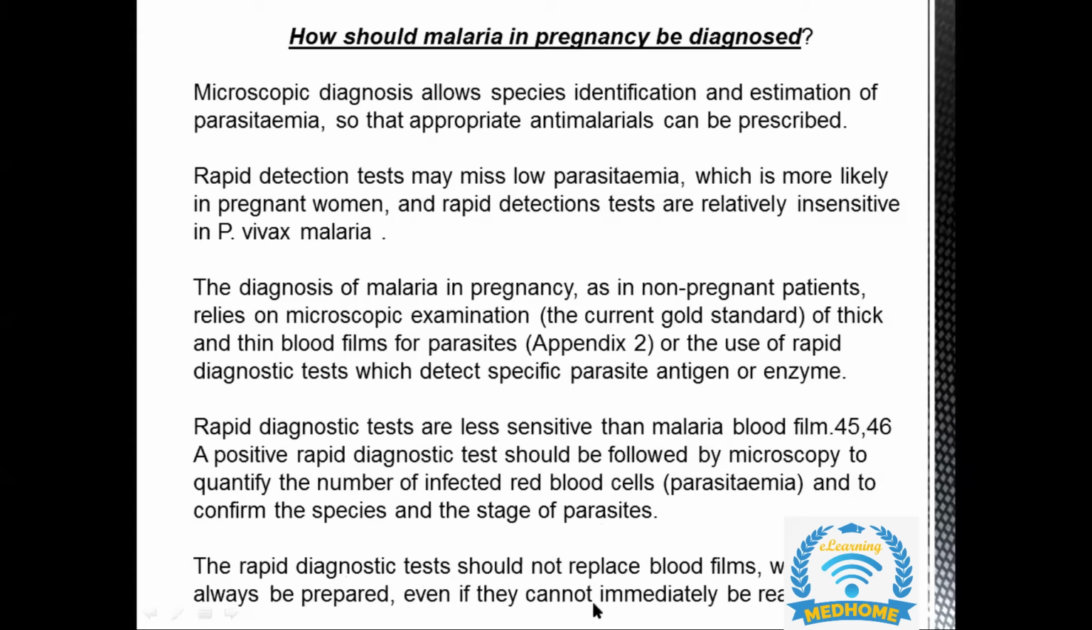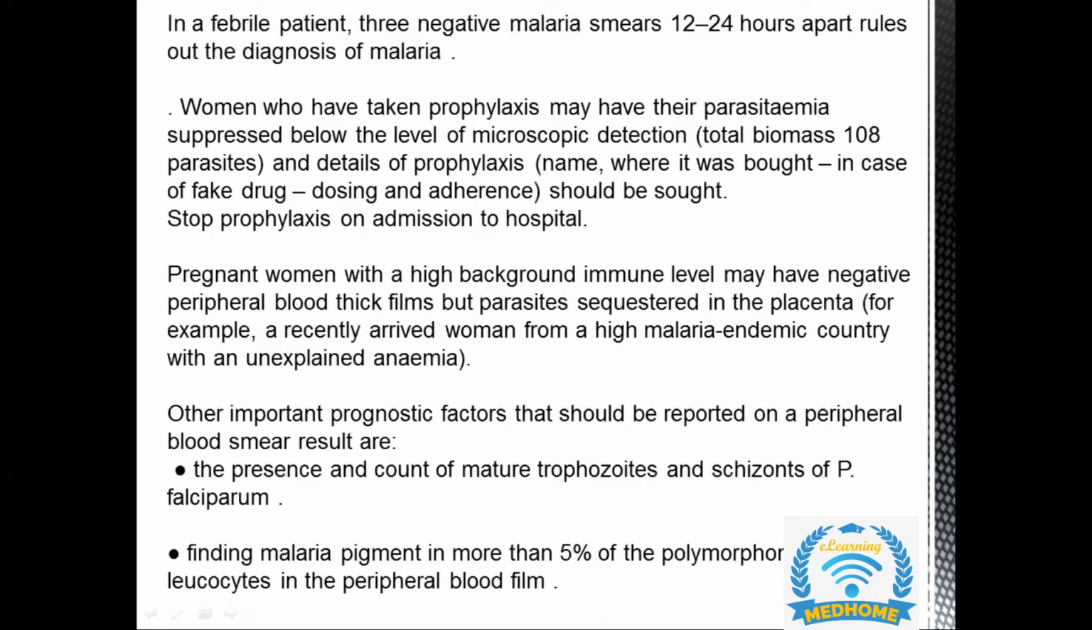So if you get an SBA or an EMQ in which we need to mark the gold standard or the confirmatory test for malaria, it is the thick and the thin films, followed by the rapid diagnostic test, which will tell us the quantification of the infected blood cells and the species of the malaria. Why should you do a rapid diagnostic test after blood film? From the blood film itself, you will be knowing which type of malaria it is.